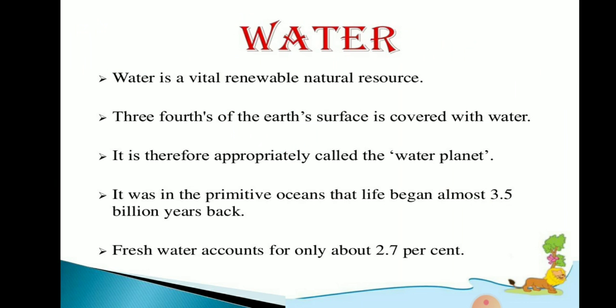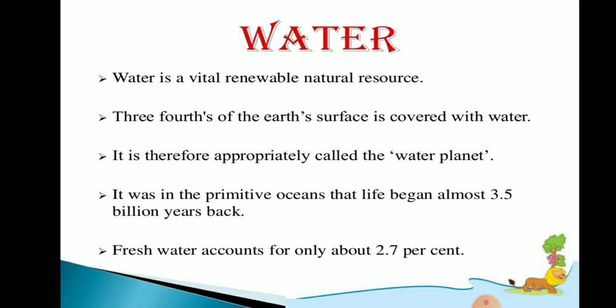Water is a vital renewable resource. Renewable resource means it can renew after being used. So water is a vital, renewable, natural resource. How is this water renewed? Water is renewed through the process of the water cycle.